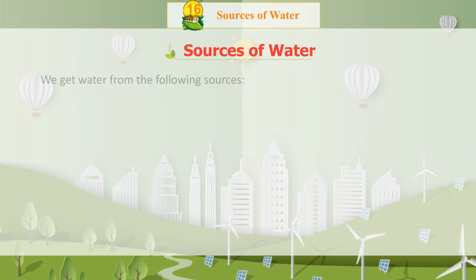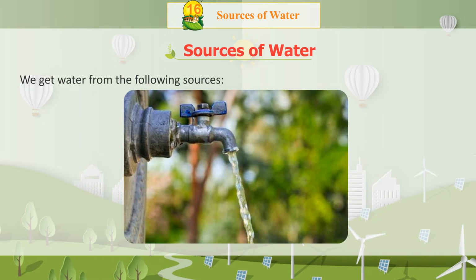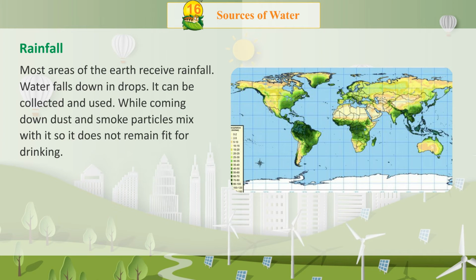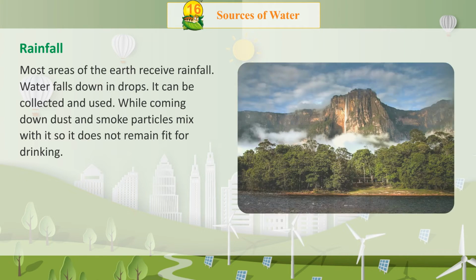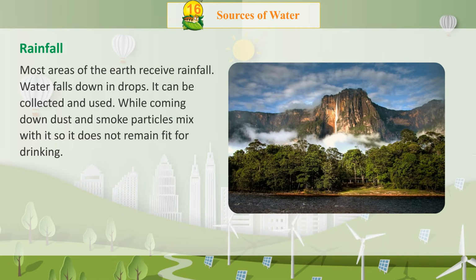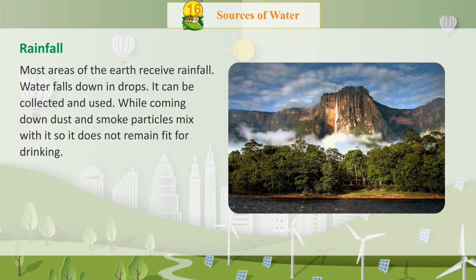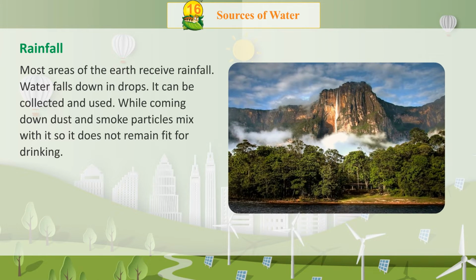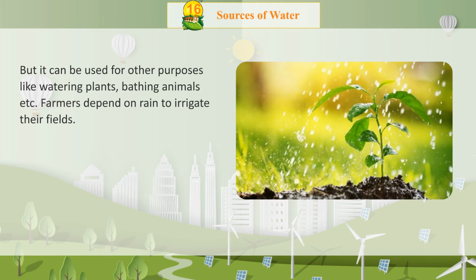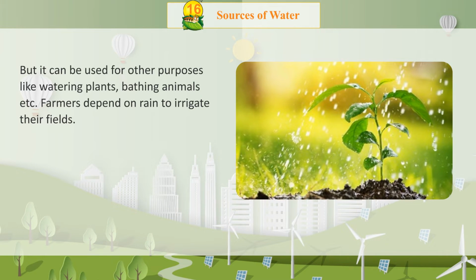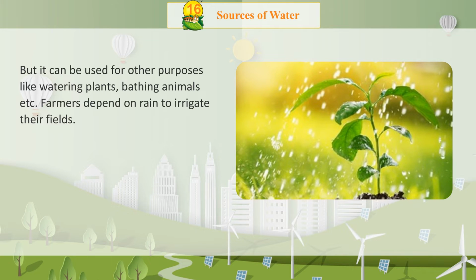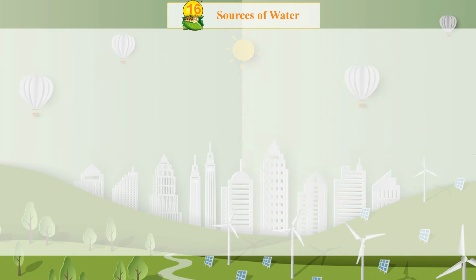Sources of water. We get water from the following sources. Rainfall. Most areas of the earth receive rainfall. Water falls down in drops. It can be collected and used. While coming down, dust and smoke particles mix with it, so it does not remain fit for drinking. But it can be used for other purposes like watering plants, bathing animals, etc. Farmers depend on rain to irrigate their fields.